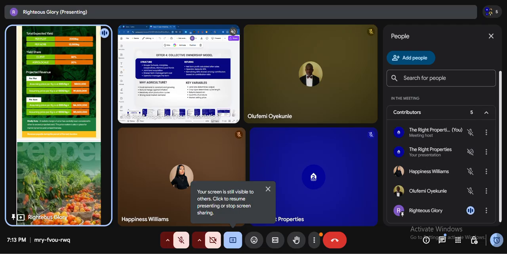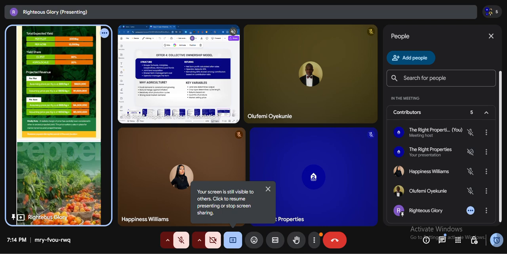This can work for full ownership, and it can also work for fractional ownership.